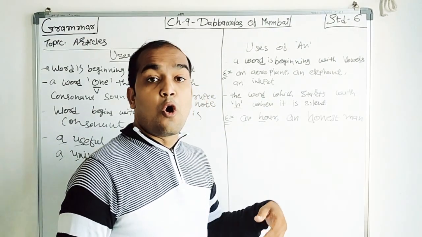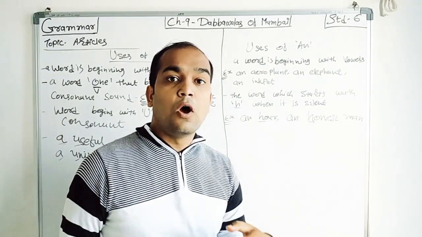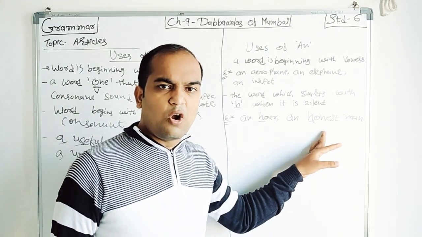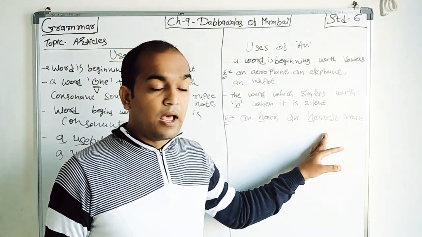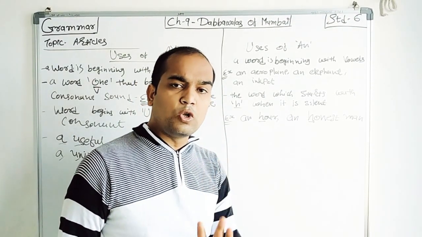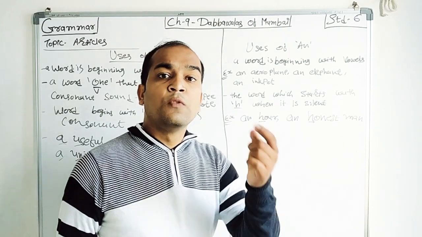We are not saying the honest, we are not saying the honor, but the word is honor. Here H is silent. The word begins with the consonant letter H, but the pronunciation starts with what? Vowel sound.